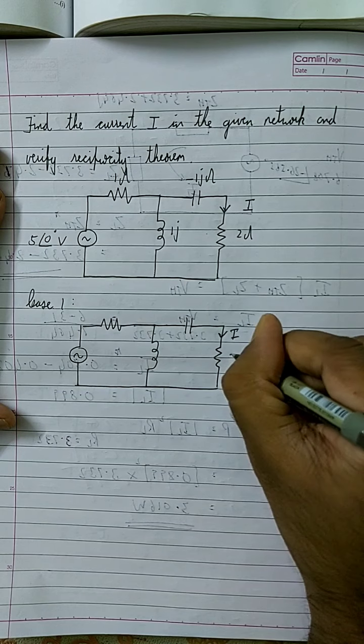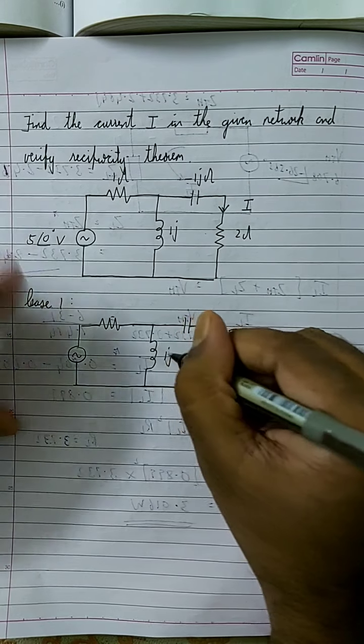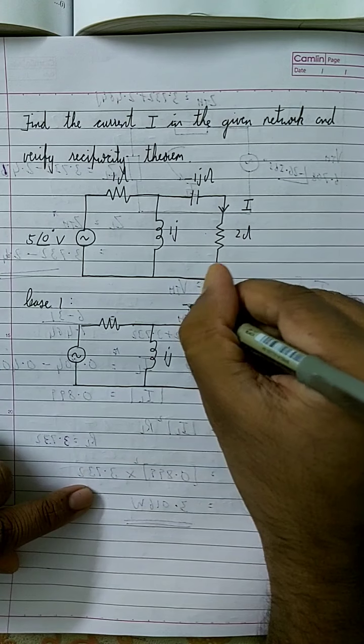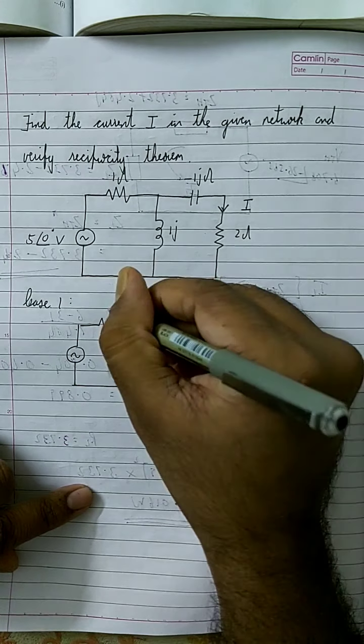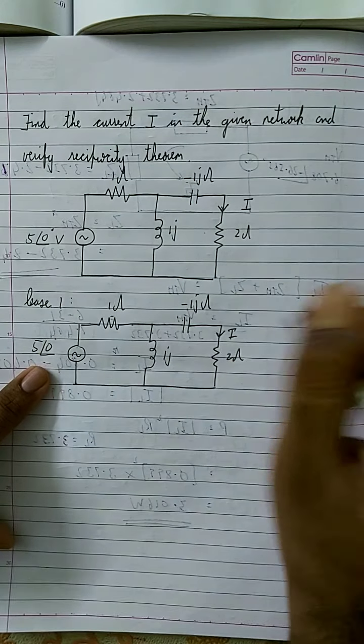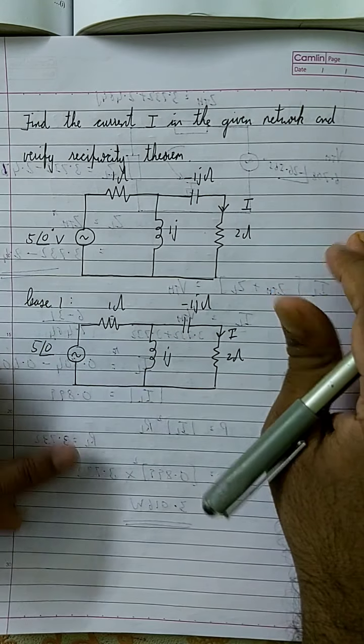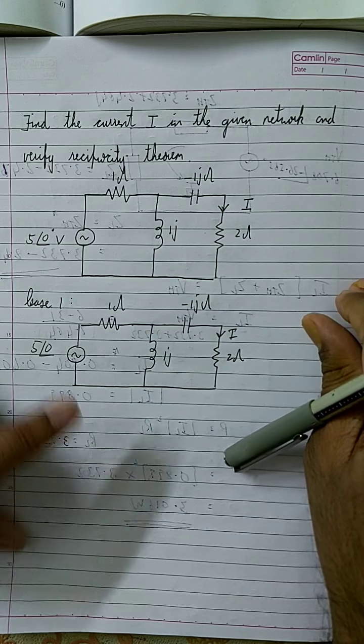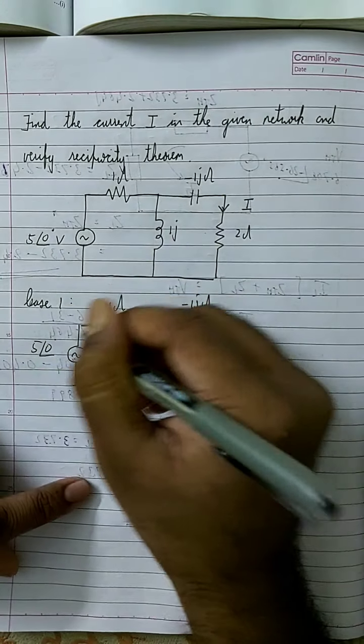This is treated as the response and this is treated as the excitation. Remember, you can apply the reciprocity theorem only if the circuit has only one source, either a voltage source or a current source.